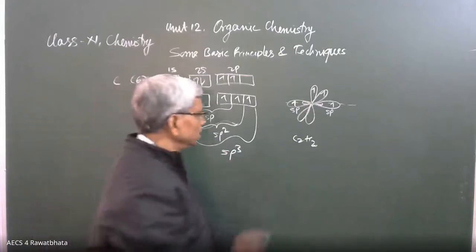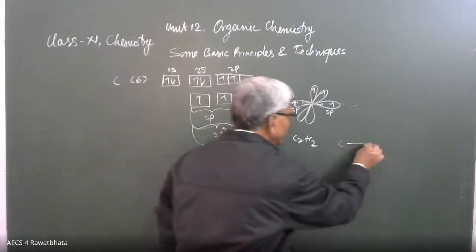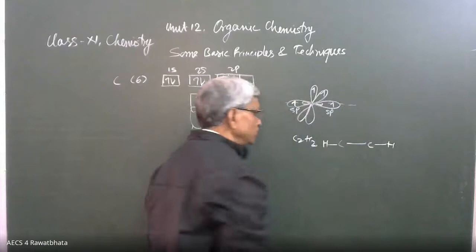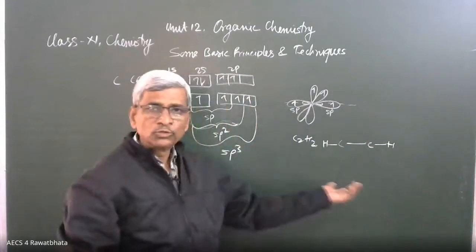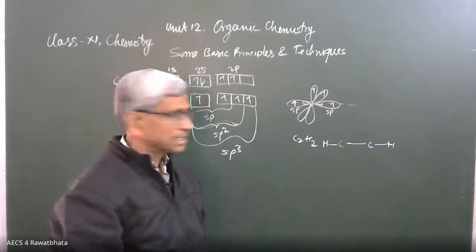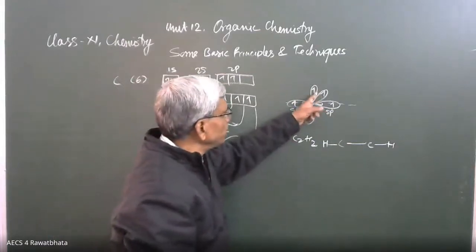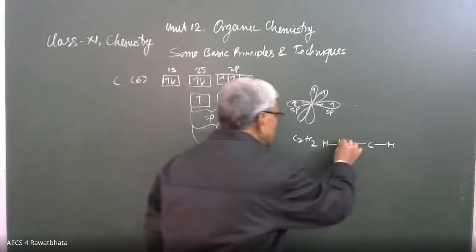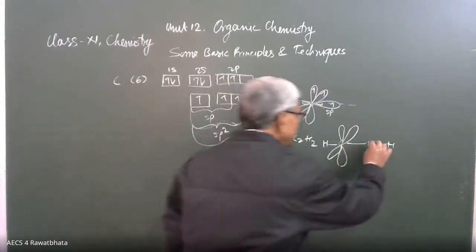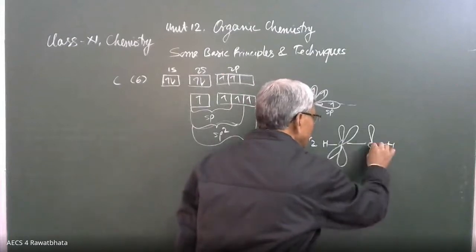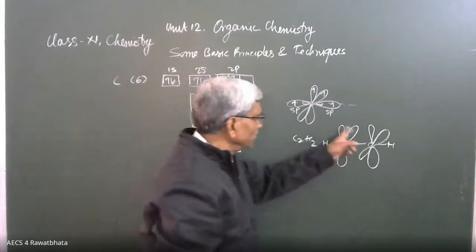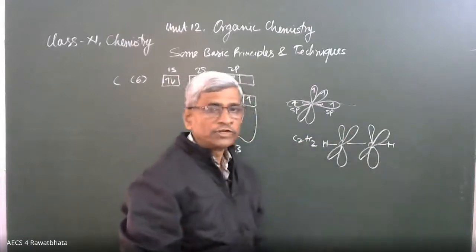This carbon is like this, 1 carbon here, 1 carbon here, this overlaps with hydrogen, this overlaps with hydrogen: 2 carbons, 2 hydrogens, okay. So what about the remaining orbitals? The remaining orbitals are these 2 p orbitals. These 2 p orbitals are present here, this is the 1st p, this is the 2nd p. And here the same situation, 1 p orbital and the 2nd p orbital. They all 4 have 1 electron each.